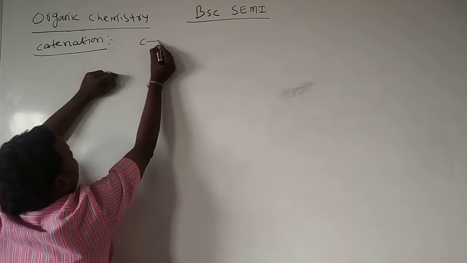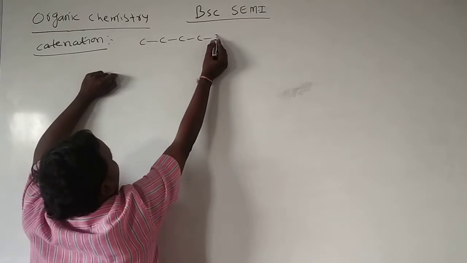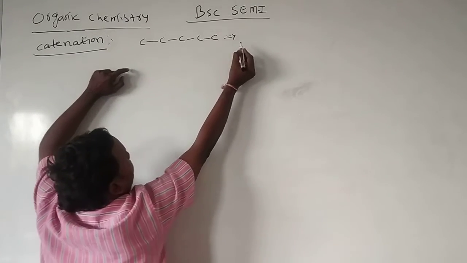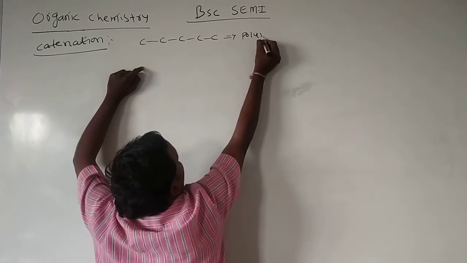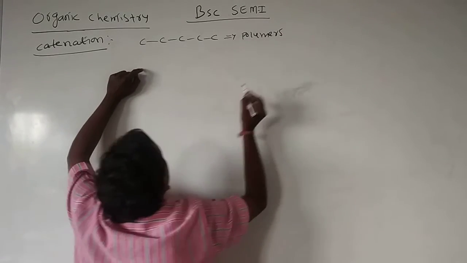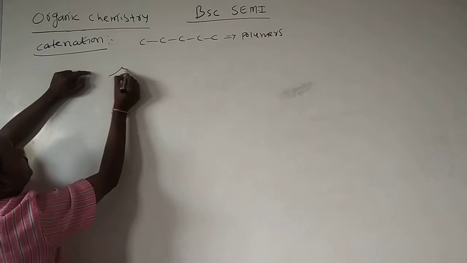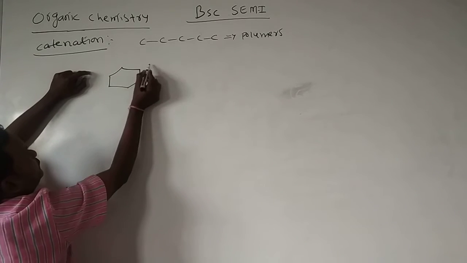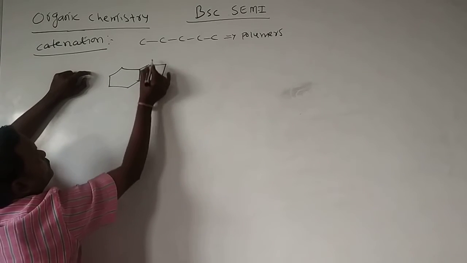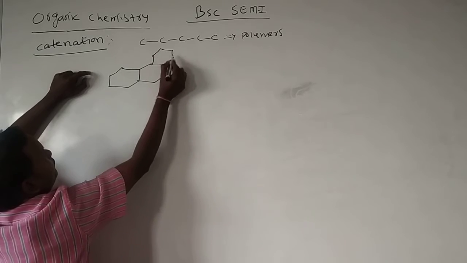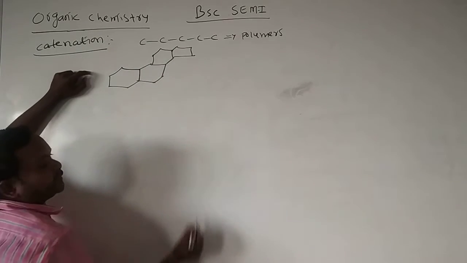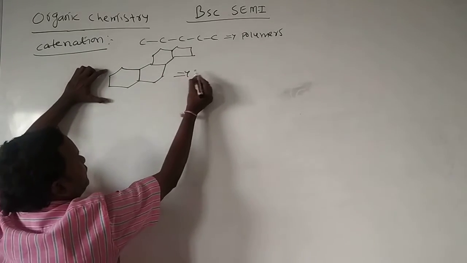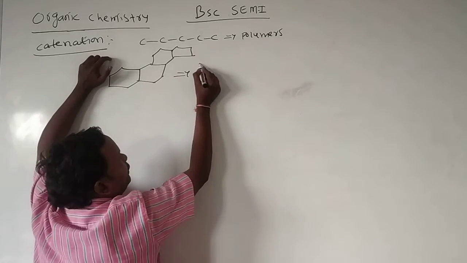Chain-wise manner means like this. This type of chain is observed in polymers. Cyclic manner means like this. This is a steroidal structure, present in hormones.